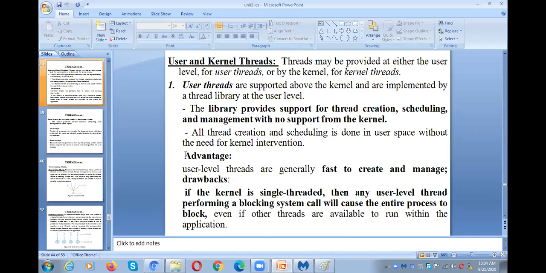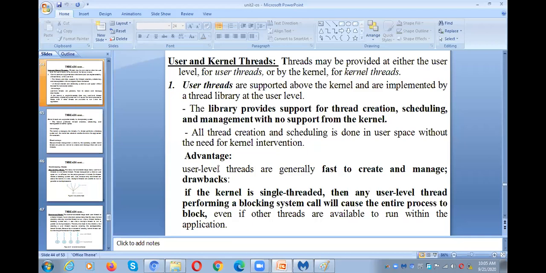User level threads are usually created fast and managed by the user. They are very simple to create and it takes less time for creation. Why? Because there is no kernel involvement. We need not ask the operating system for the creation of user level threads. There is no kernel involvement; the user can directly create them.